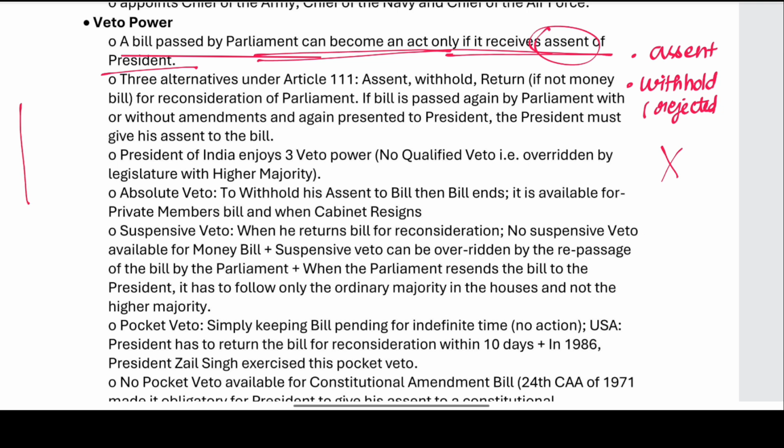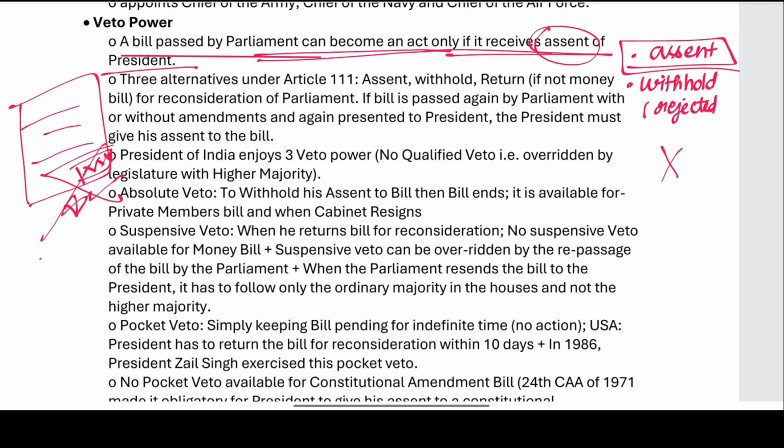When there is a bill, here is the place where he has to sign. When he signs, he gives assent. When he cancels at the place of his signature, it is withhold. He just rejected the entire bill.